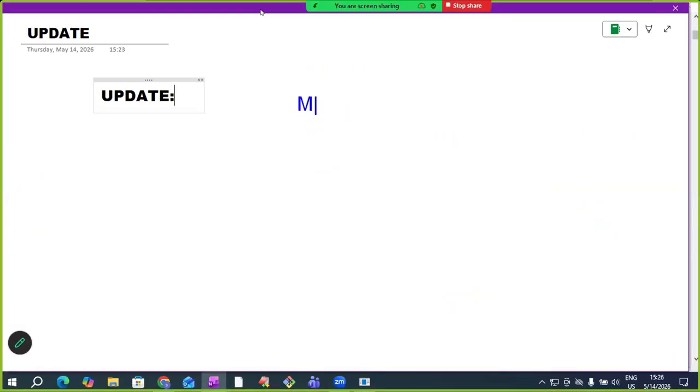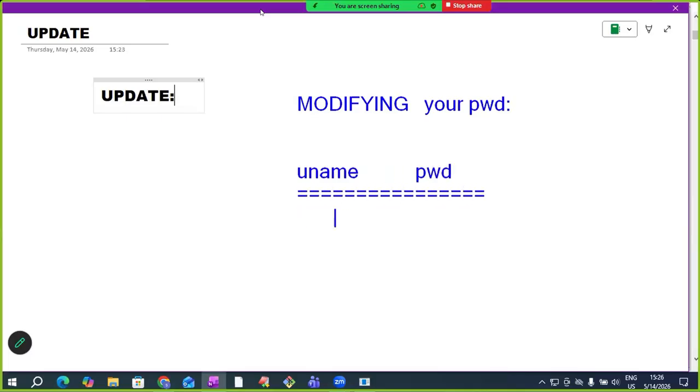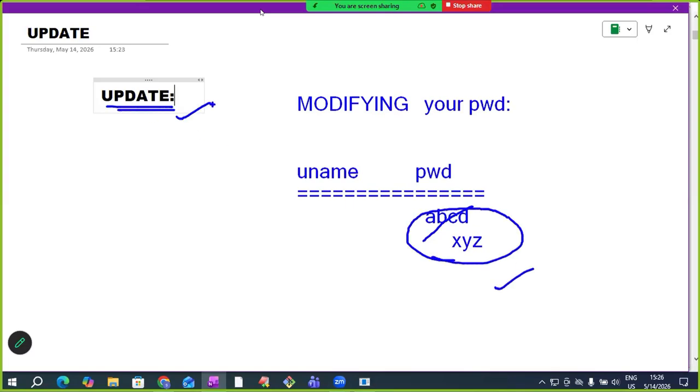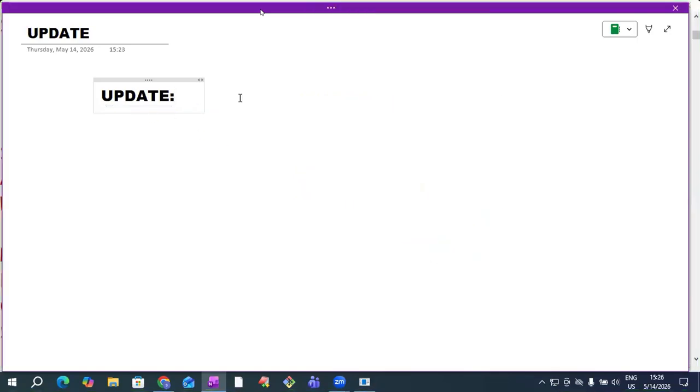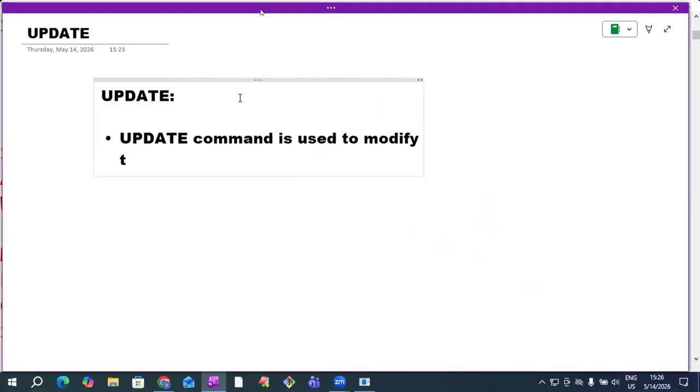Last example: suppose you are modifying your Gmail password. Suppose your previous password was ABCD, and now you want to modify it as XYZ. To modify data like this, we use the update command. The update command is used to modify table data. Remember this. Update is a DML command. If our requirement is modifying table data, then go for it.